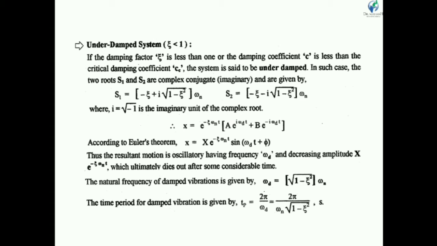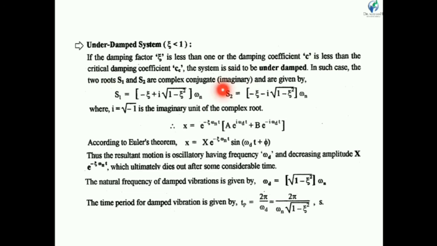Now the underdamped system. When zeta is less than 1, if the damping factor zeta is less than 1 or the damping coefficient C is less than the critical damping coefficient Cc, then the system is said to be an underdamped system. In such a case, the roots S1 and S2 are complex and conjugate. We can rewrite S1 is equal to (minus zeta plus i root 1 minus zeta square) into omega n.